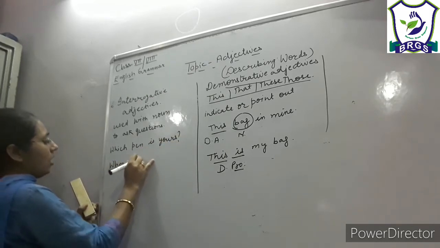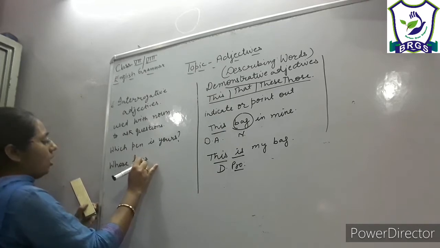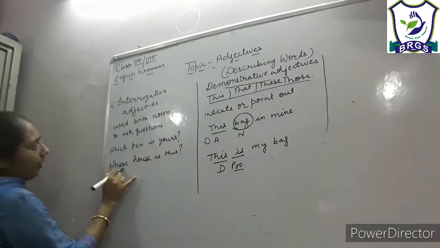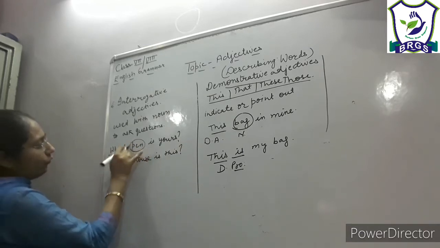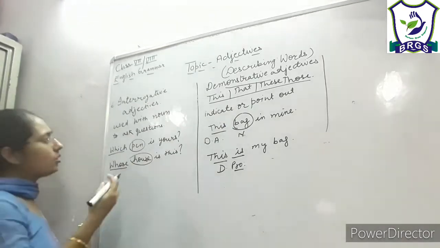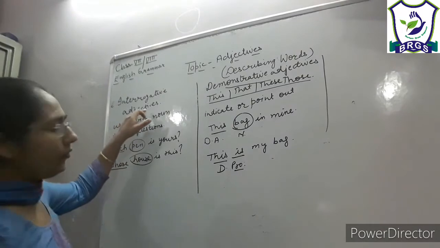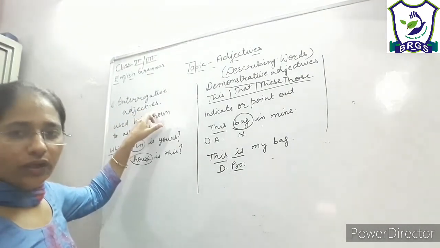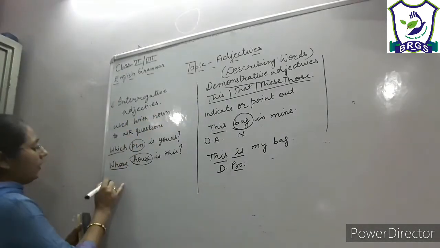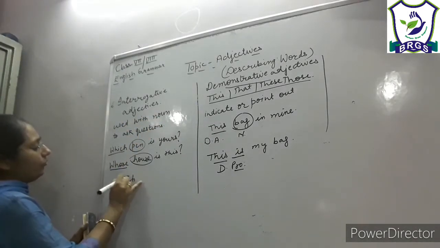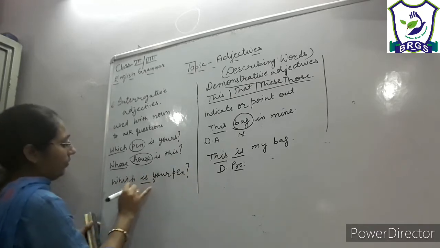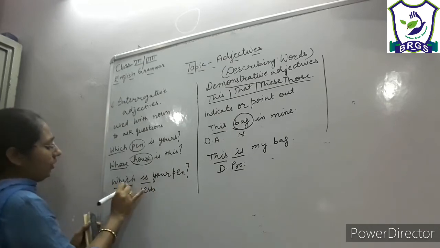Whose house is this? Right? So when WH words are following a noun, it means they are used with the noun to ask a question about the noun. So they qualify the noun, they are working as interrogative adjectives. The same thing when they are following a verb, which is your pen? At this time it is following a verb, it is working as